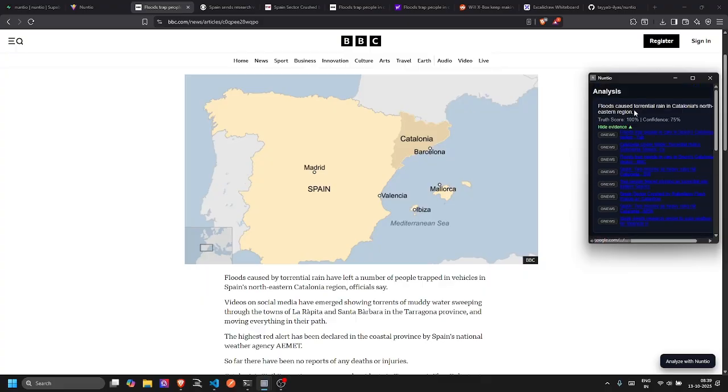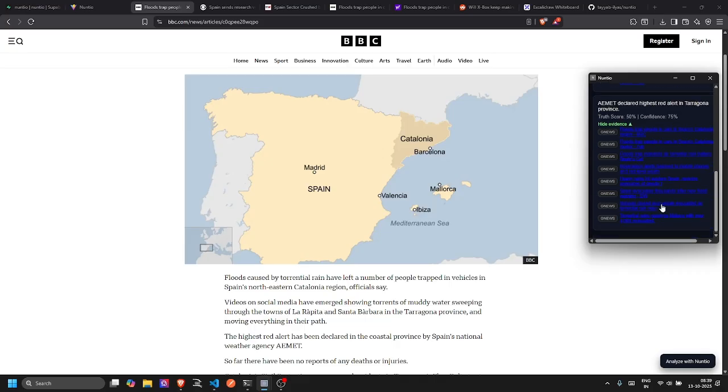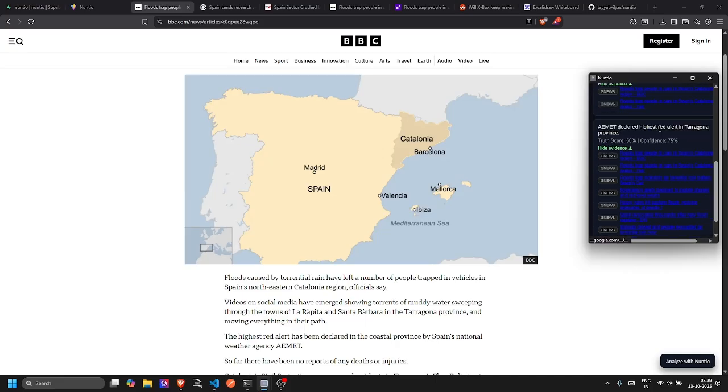There are other claims. This was the first claim which was extracted, that floods caused torrential rain in Catalonia's north. This was the second claim, and this was the third claim. These were the evidences that we found for each of those claims. So there were three claims extracted, and 6 to 7 evidences extracted for those claims.